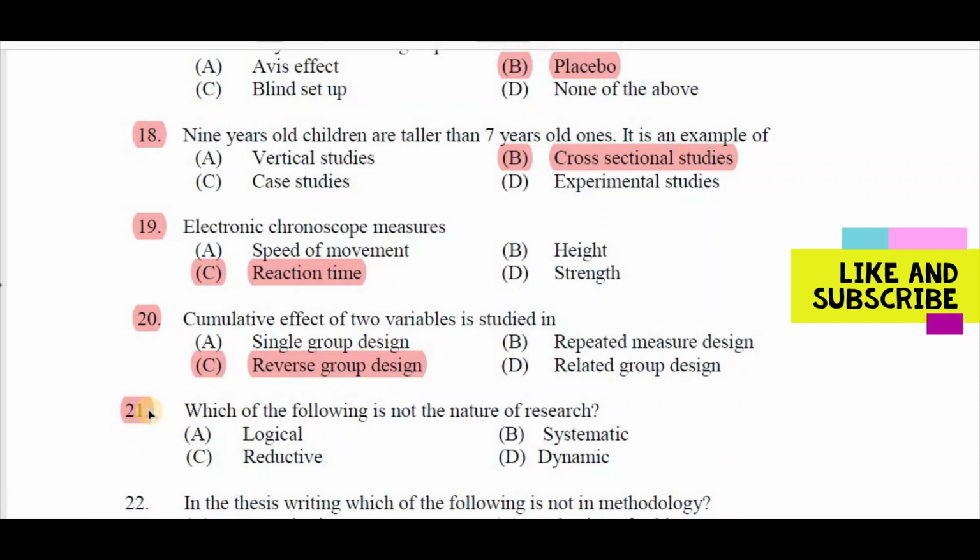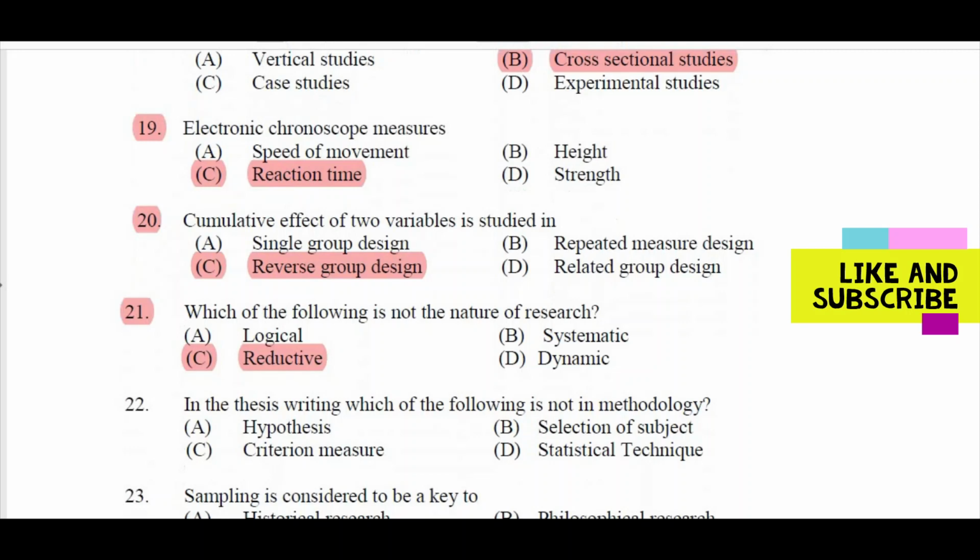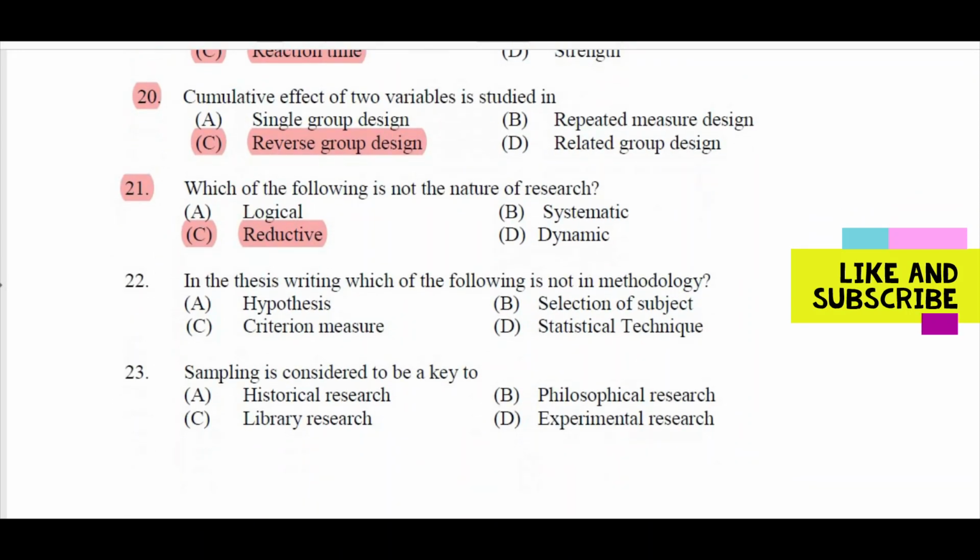Question number 21. Which of the following is not the nature of research? A logical, B systematic, C reductive, D dynamic. Right answer is C reductive.